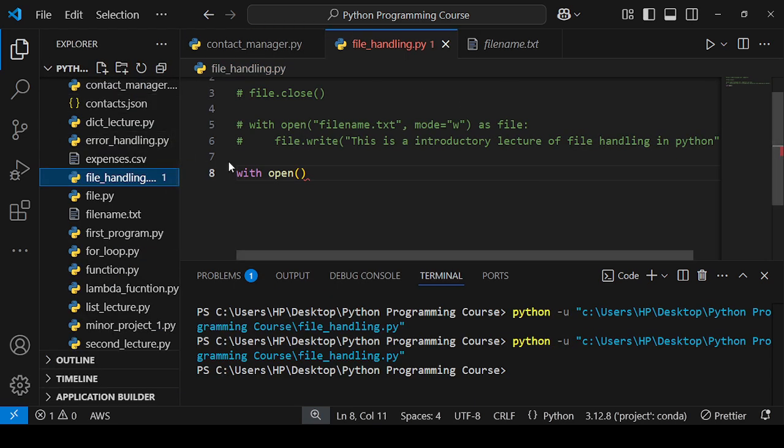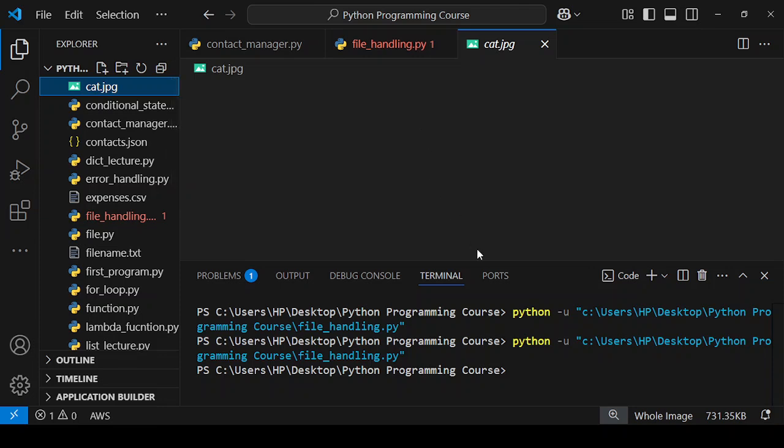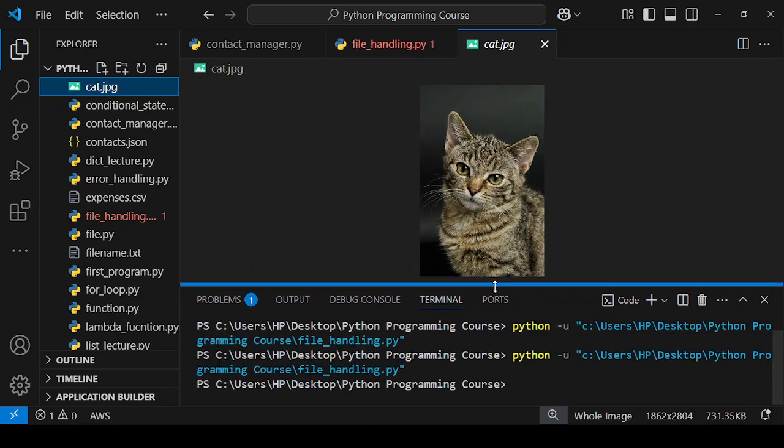A binary file may be a data set in the form of image, audio, or video that can be stored in binary files. So I have an image, cat. This is the cat image. I want to store this image in a binary format. Let's see the content.